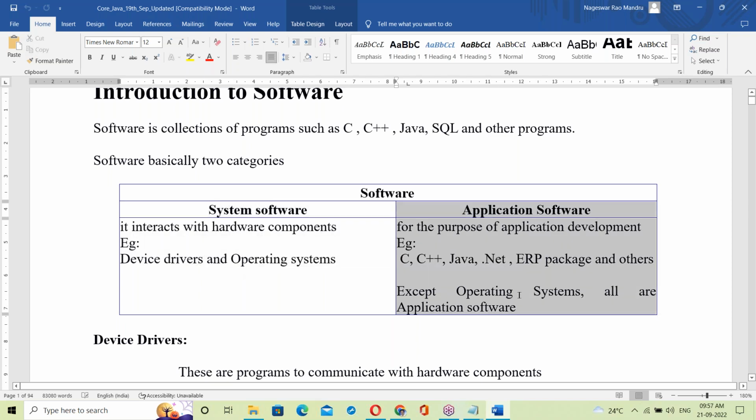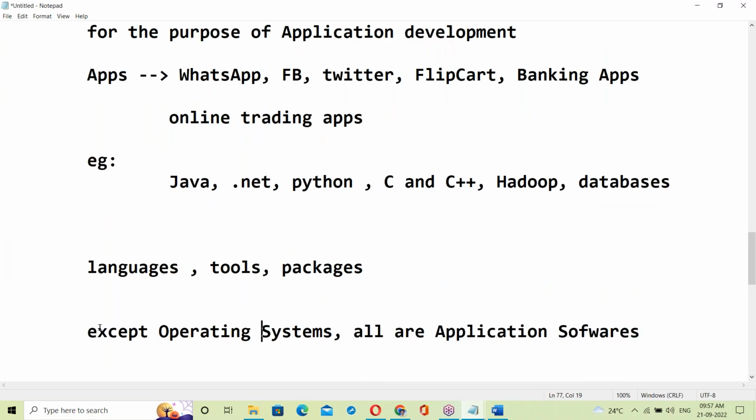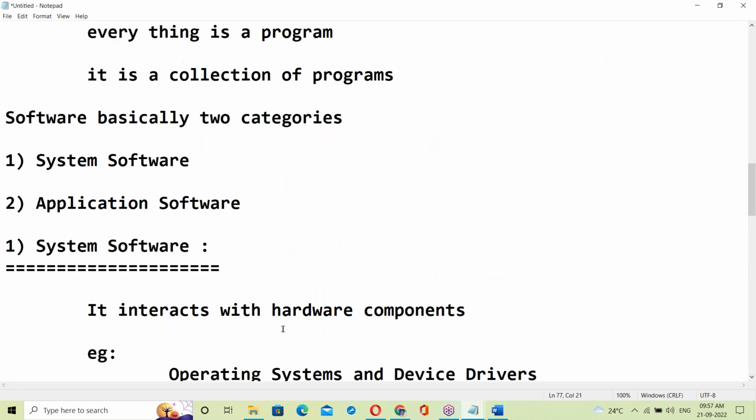Application software is for the purpose of application development, for example C, C++, Java and so on. Except operating systems, all are application software. Same topic we discussed.